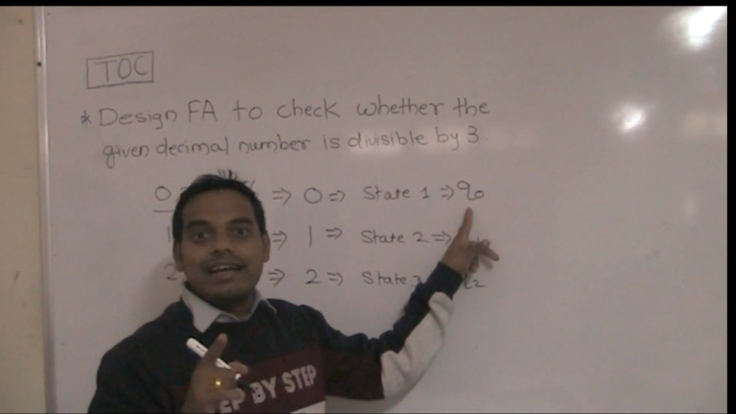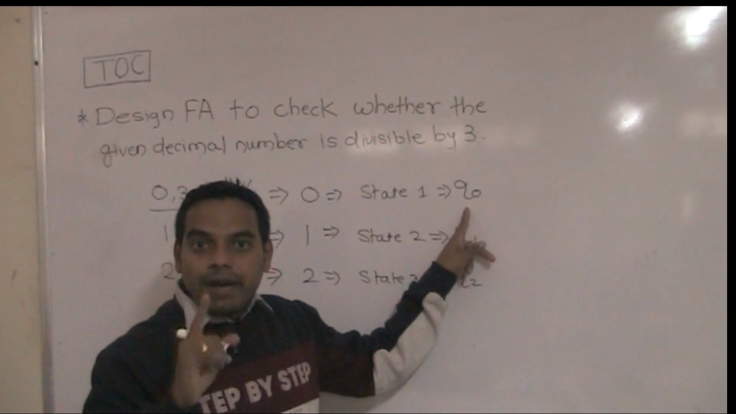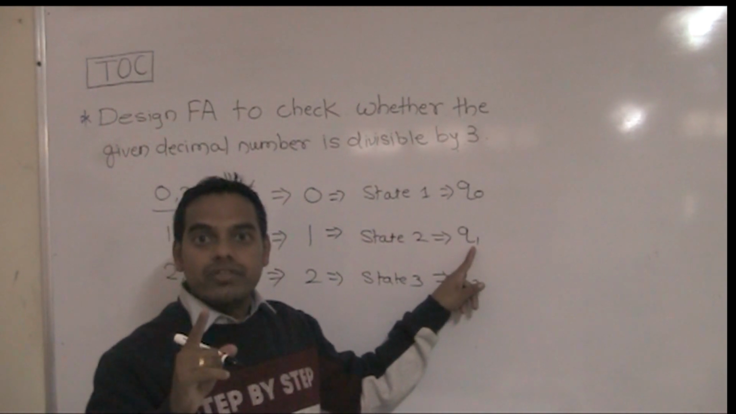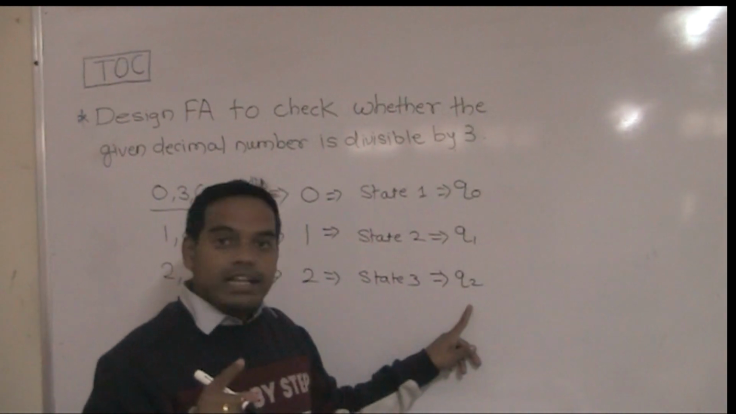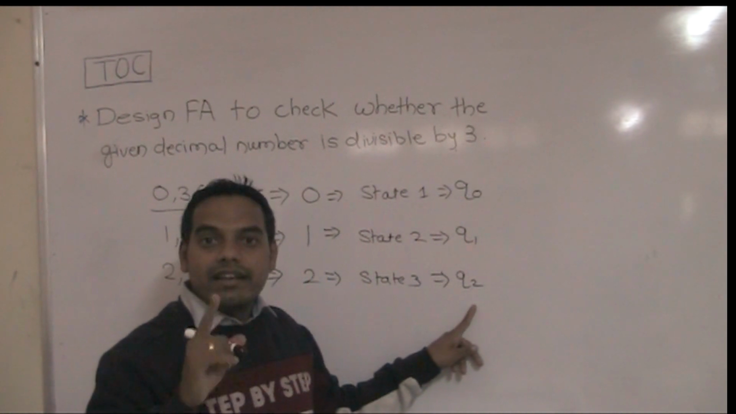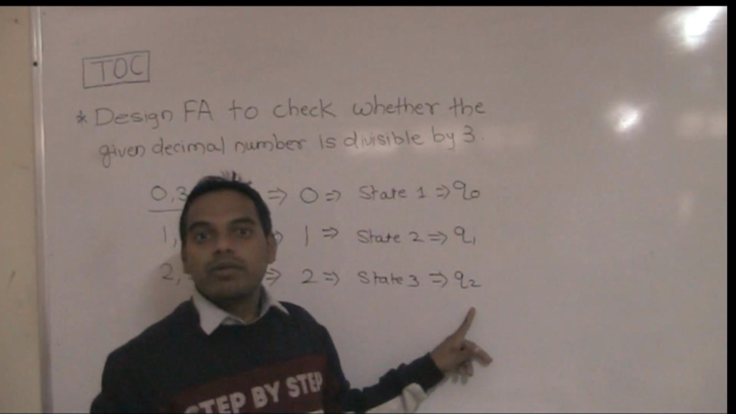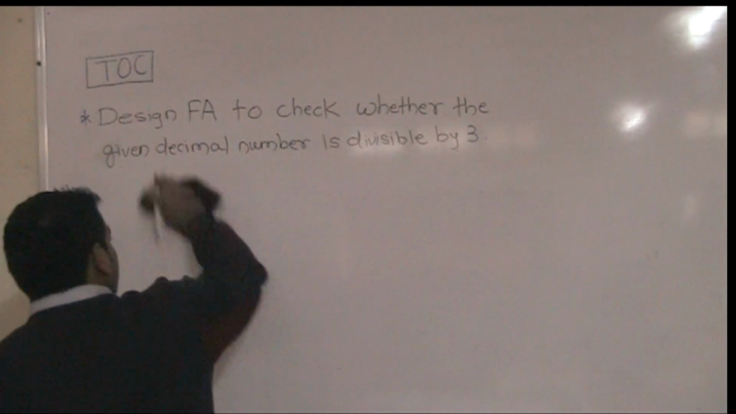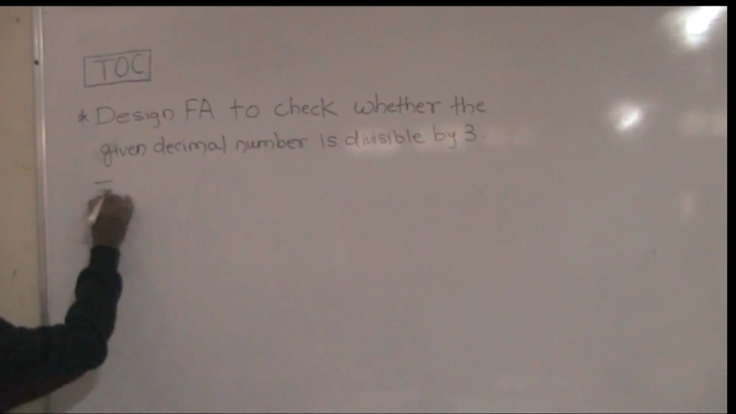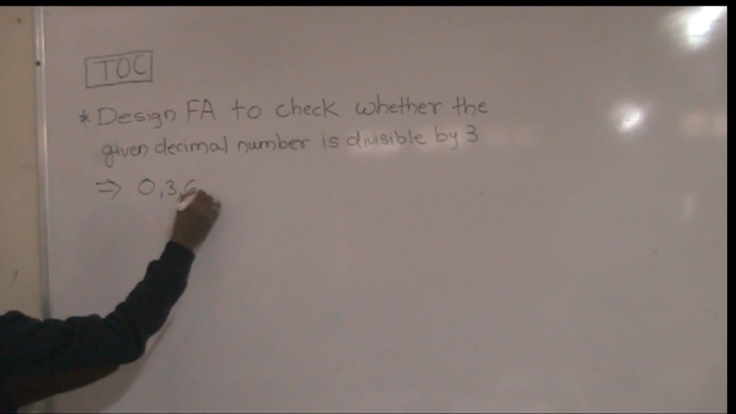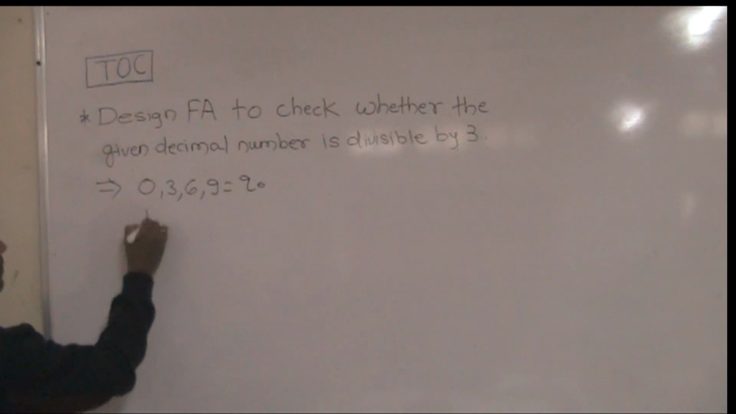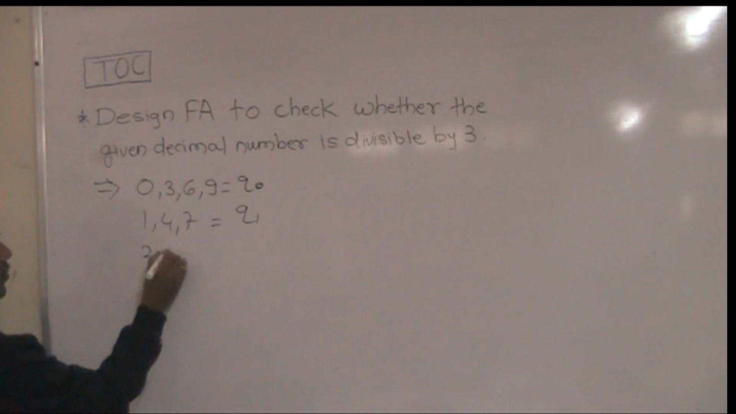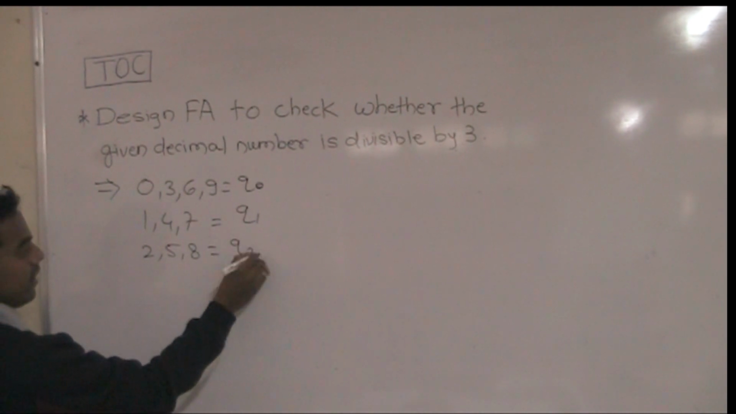Q0 state means whenever we divide a number by 3, we get the remainder 0. Q1 state means we get the remainder 1, and Q2 state means we get the remainder 2. So we solve the problem likewise. We consider 0, 3, 6, 9 for the Q0 state, 1, 4, 7 for the Q1 state, and 2, 5, 8 for the Q2 state.